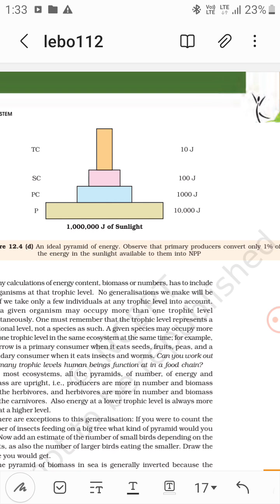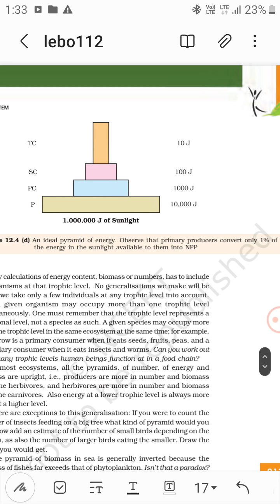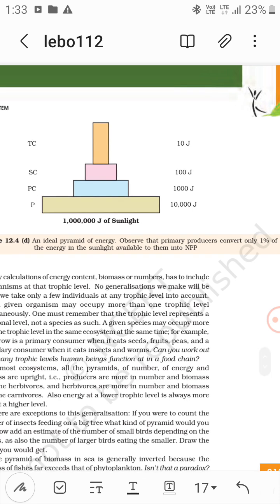So first it is 10 lakh, and then only 1% of it, that is only 10,000, is available in the producers.